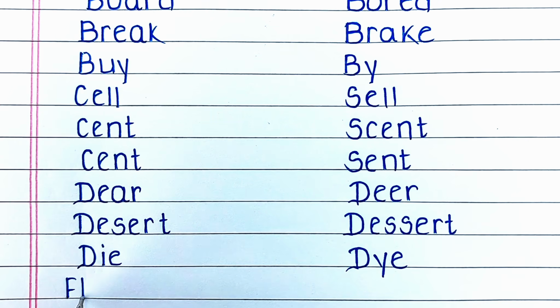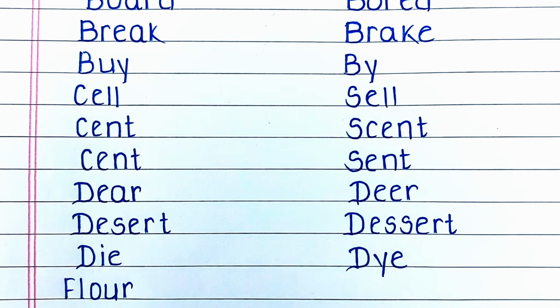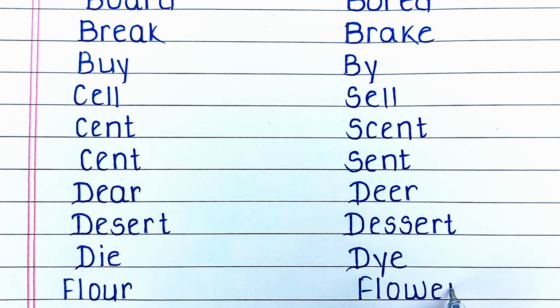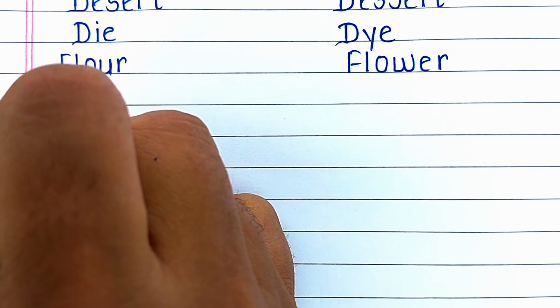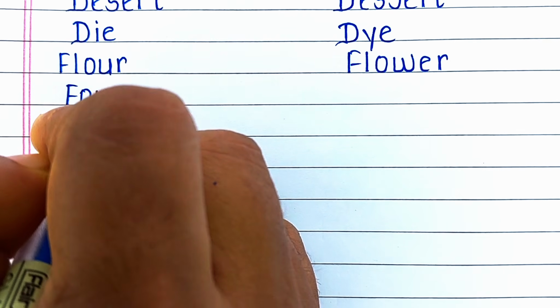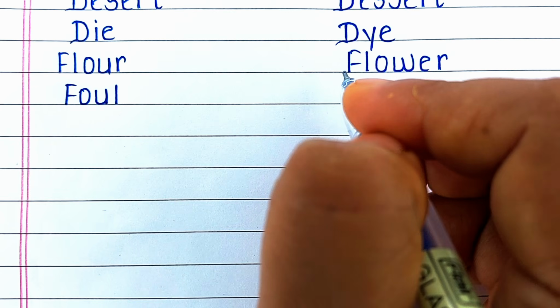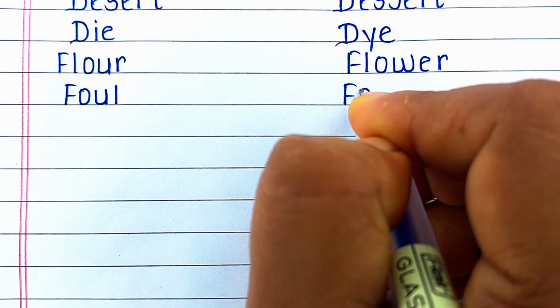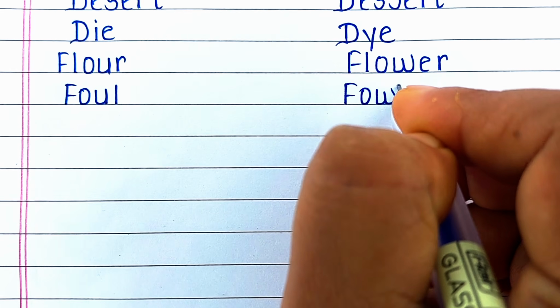Next word is F-L-O-U-R, flour. It means the powdered grain. Its homophone is F-L-O-W-E-R, flower. Flower means the plant blossom. Next word is F-O-U-L, foul. Foul means wrong. Its homophone is F-O-W-L, fowl. It means bird.